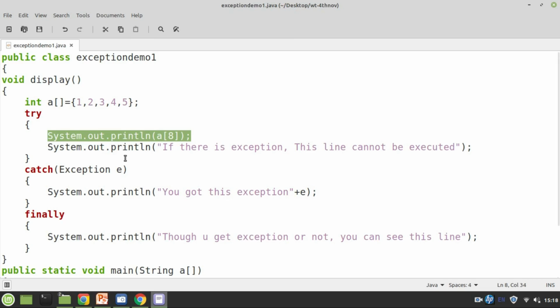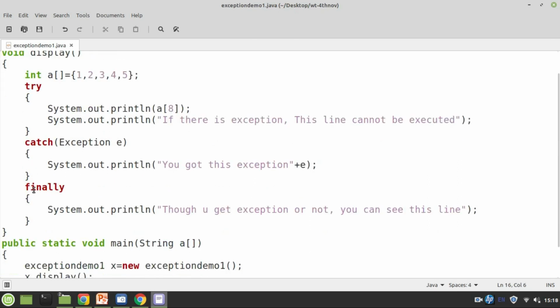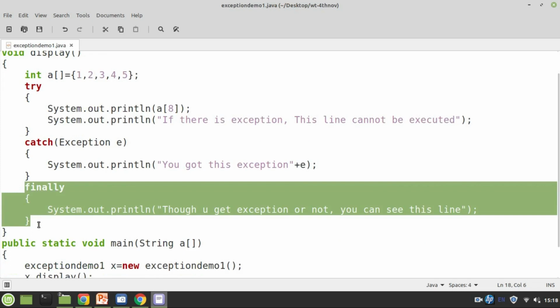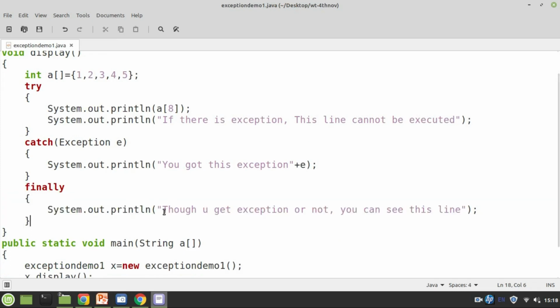In case there is an exception, you can see the resultant thing using the argument e. e is an argument for this exception class. You will know what kind of exception you got if you print it using System.out.println. Finally, you have the finally block. Whether you get an exception or not, this line will be executed definitely.